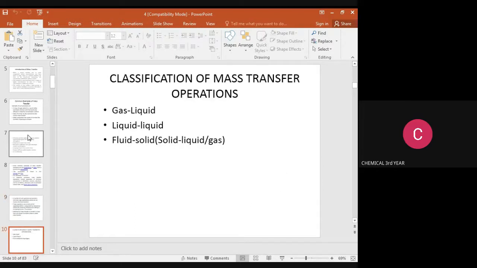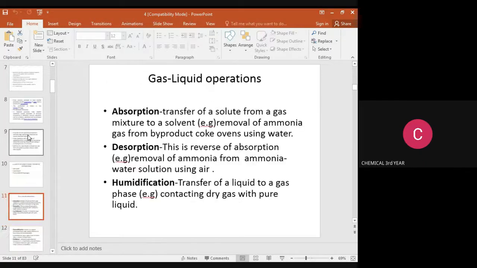This is the classification of mass transfer operations. All the operations come under three categories. First is gas-liquid operations. Another is liquid operations. The third is fluid-solid. Fluid-solid means the operation involves solid, liquid and gas, all three phases. Gas-liquid means only gas and liquid phases are involved. In liquid operations, only liquid phases are involved.